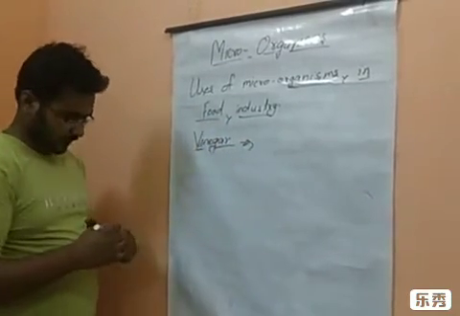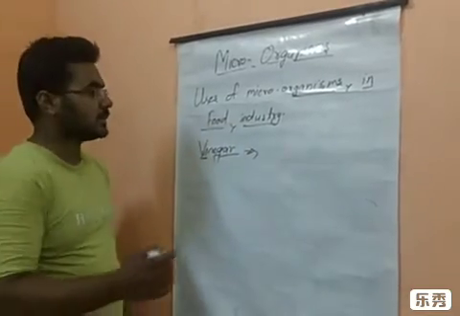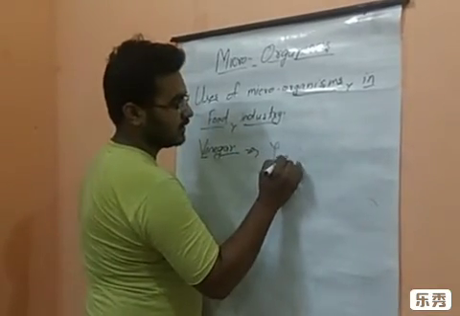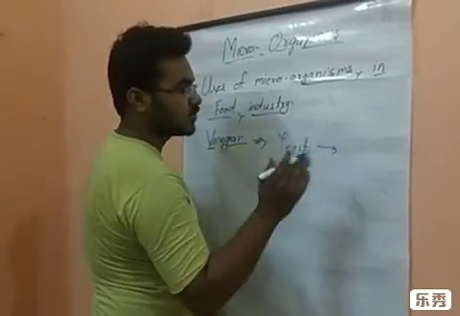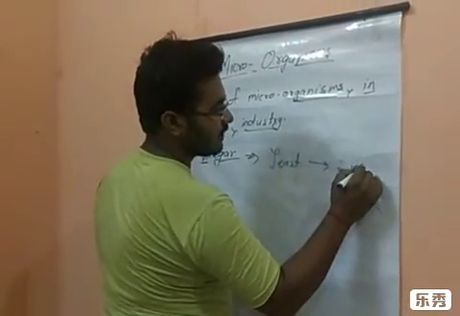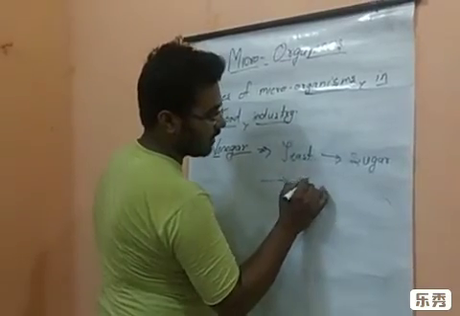How is vinegar formed? For the formation of vinegar, the yeast is responsible. Yeast converts sugar to alcohol.